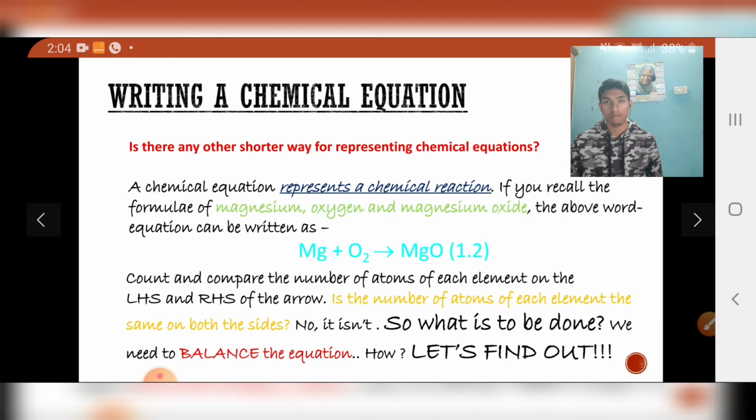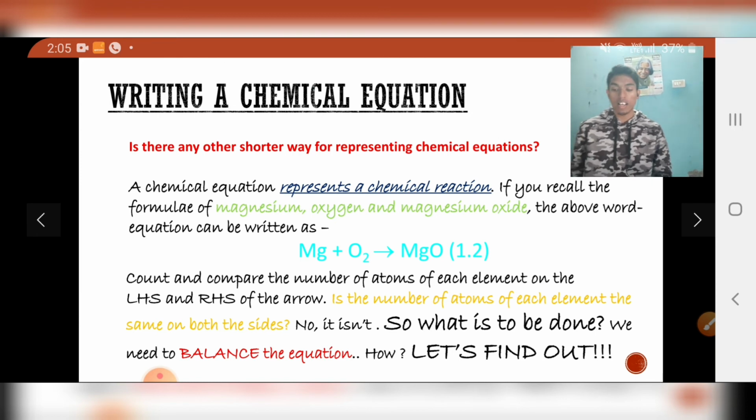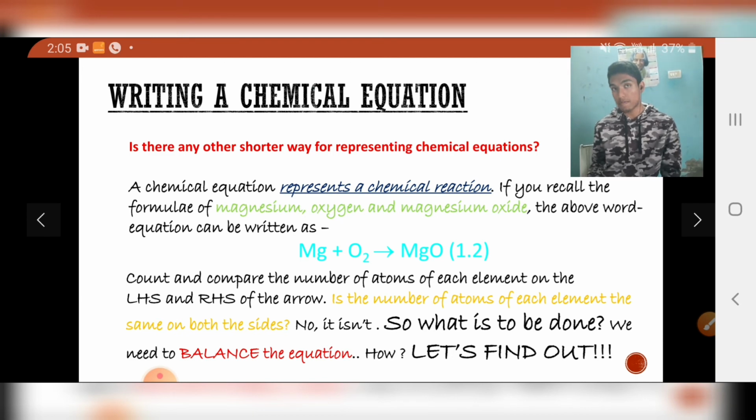Magnesium can be represented as Mg, capital M and small g. Oxygen can be represented as O, and magnesium oxide is basically a combination of magnesium and oxygen. So we write MgO for magnesium oxide. Simple, finished. You don't need to write those long words for magnesium, oxygen and magnesium oxide. Now we can see in this blue colored equation, we have used the chemical formula and written the same word equation into a chemical equation.